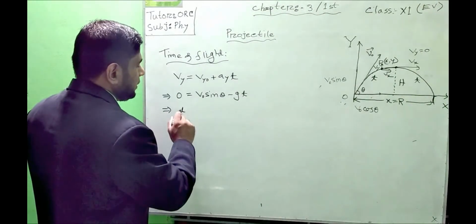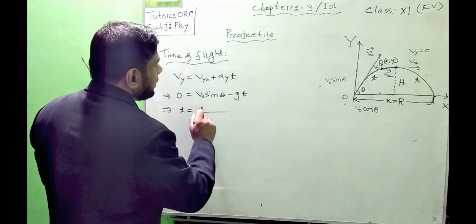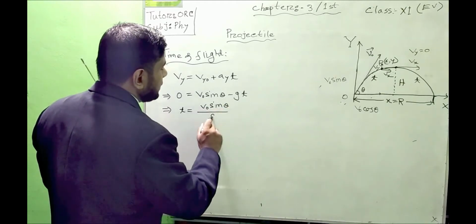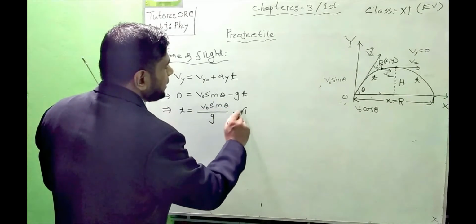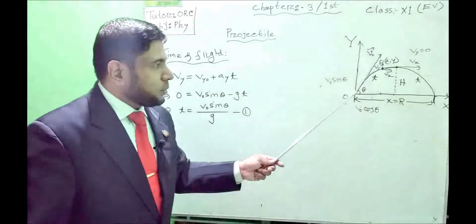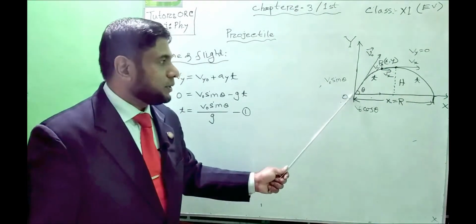So from here we will find the value of t. So t equals v naught sin theta by g. This is the time for the projectile to reach the maximum height from the point of projection.